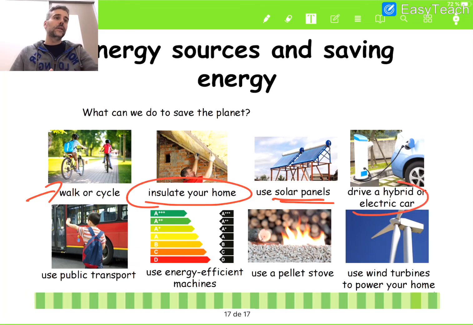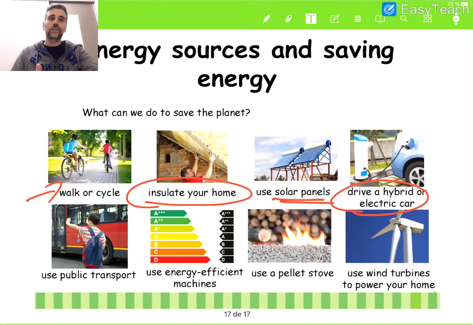And another one: if you have the chance to buy a hybrid or electric car, buy it. Okay, it's a very good option. It is not the one that is good for everyone, because they have some limitations.